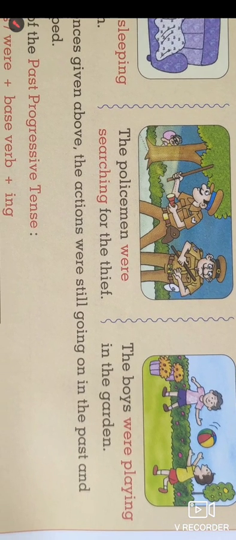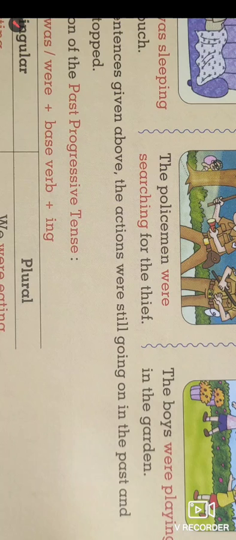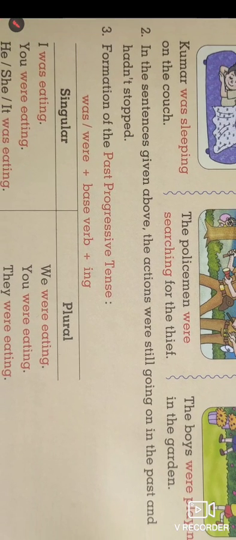And the third one is, the boys were playing in the garden. So it is a plural form of sentence in the past progressive tense, or past continuous tense. In the sentences given above, the actions were still going on in the past and hadn't stopped. At the time of speaking, these actions were still going on, because the actions were not completed yet in the past.